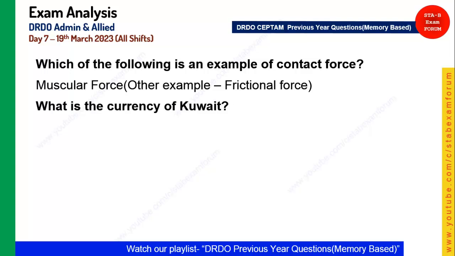Then, what is the currency of Kuwait? Student, it is dinar, not riyal. Okay, it's dinar. Kuwaiti dinar was the correct answer.